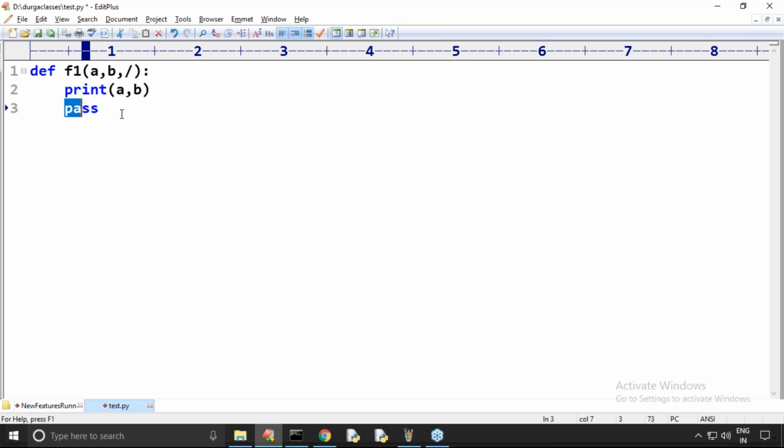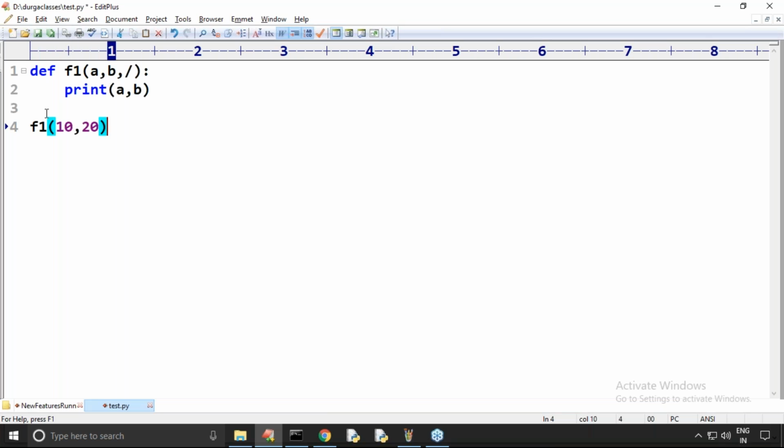All parameters to the left of the forward slash, a and b, will become positional only parameters. You should pass values by positional arguments only. We can't use keyword arguments. Remember this terminology very carefully.